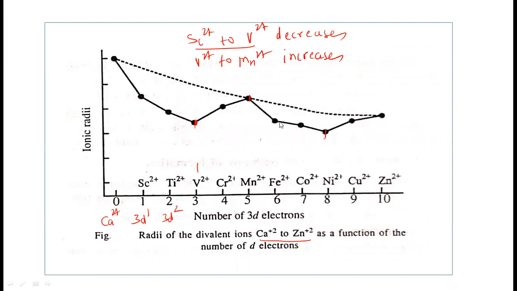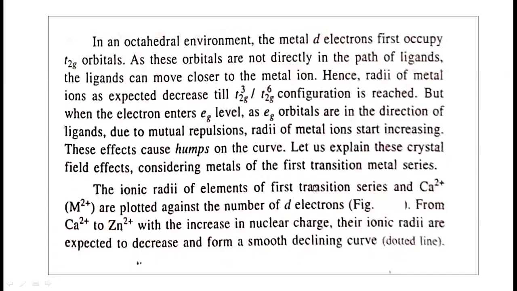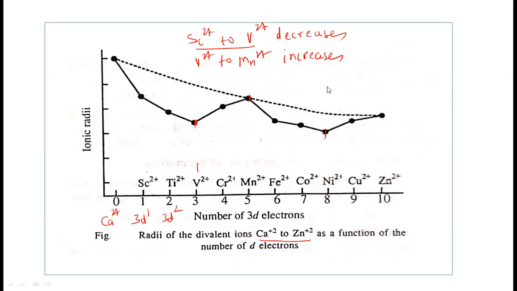Later on, again the electrons enter the t2g orbital up to nickel 2+, 3d8 configuration here. 8 electrons are here, so it is going to be decreasing. Again for copper 2+, the electron goes into the eg orbital. For zinc 2+, the electron goes into the eg orbital. So this variation in the ionic radii is observed here because of the crystal field splitting.